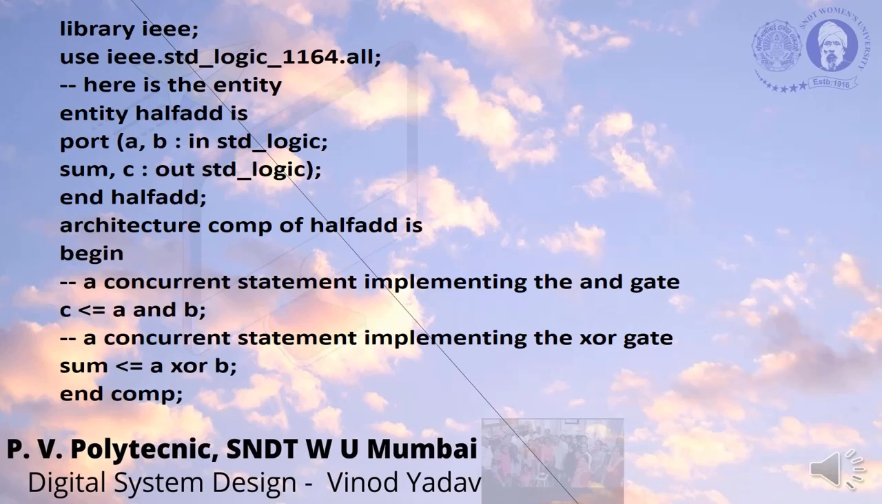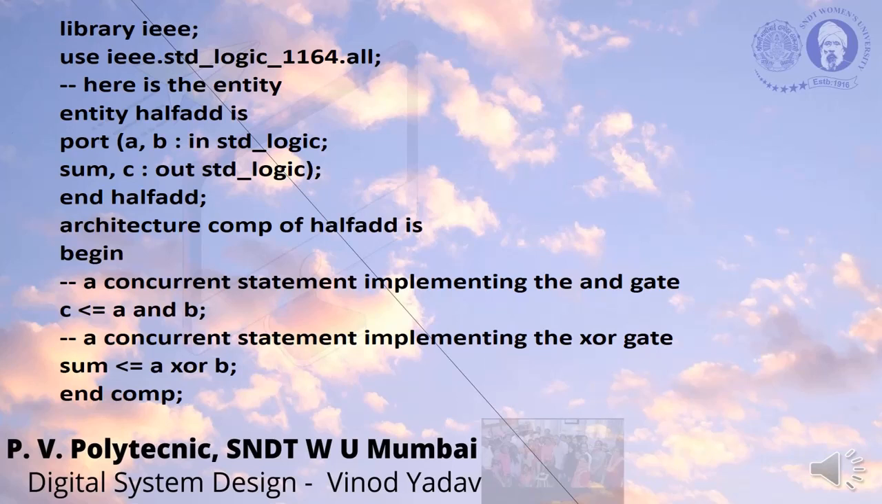Now let us see the program. How do we write a program for a full adder made by using half adders? So we define a library first, library IEEE. Then we say which library we are going to use, and then the entity comes. Since the entity is of a half adder, we are giving the name as half add. Entity half add is port A and B, which are inputs. The data type is standard logic. Sum and carry are the outputs. Again the data type is standard logic. End half adder. We have defined the entity.